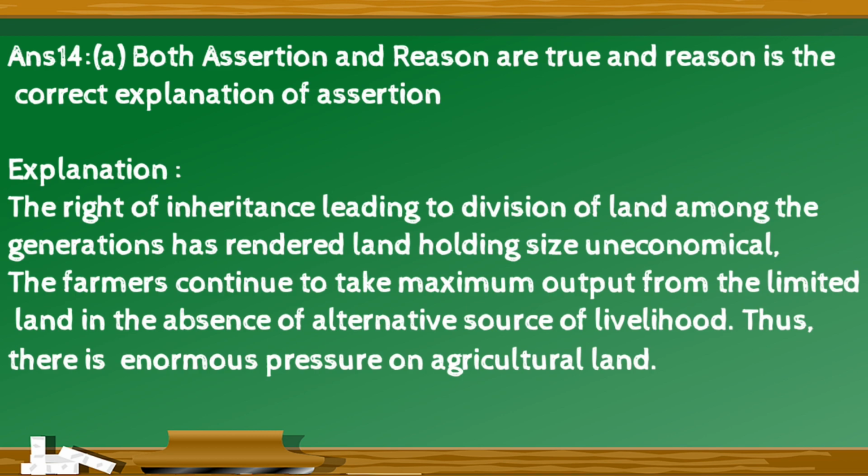The right option is A. Both assertion and reason are true, and reason is the correct explanation of assertion. Explanation for this is the right of inheritance leading to division of land among the generations has rendered landholding size uneconomical. The farmers continue to take maximum output from the limited land in the absence of alternative sources of livelihood. Thus, there is enormous pressure on the agricultural land.